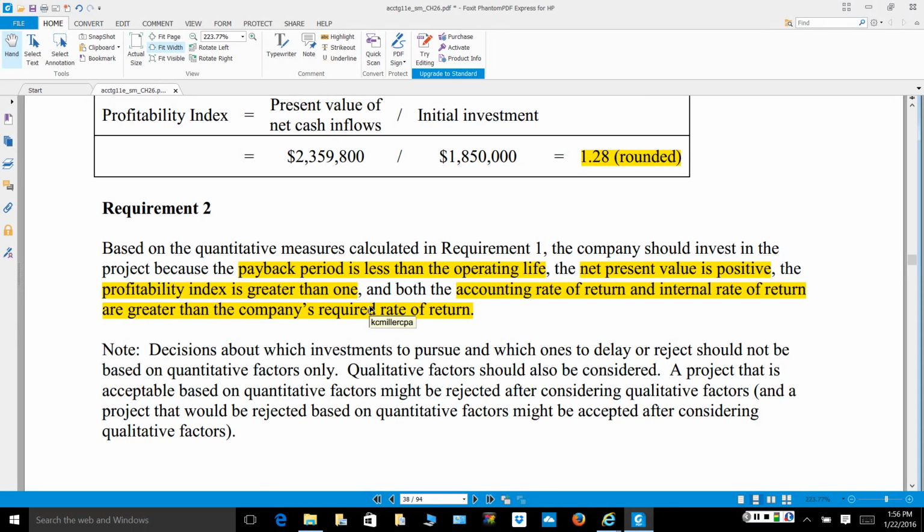So all of these factors are positive factors in trying to identify whether a company should invest in this water park. But once again, I have all the quantitative data at this point. I have to stop and take into consideration qualitative factors as well that could still cause me to reject this potential decision, even though the quantitative factors are positive.